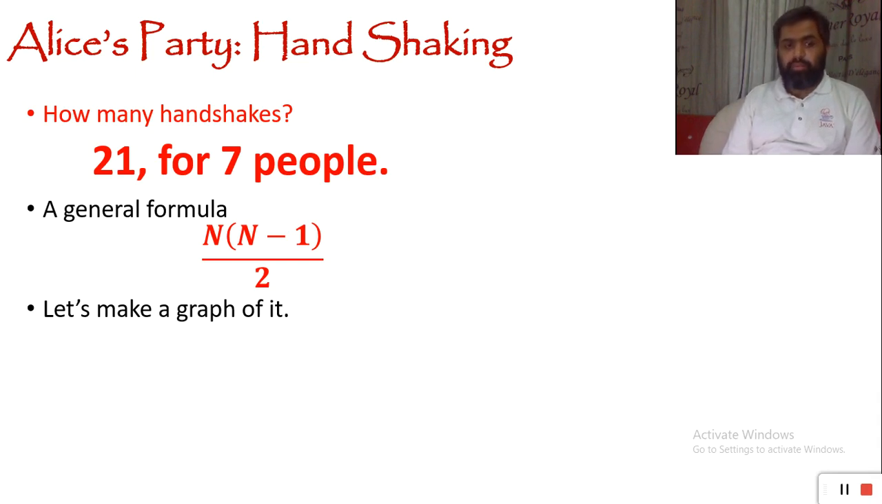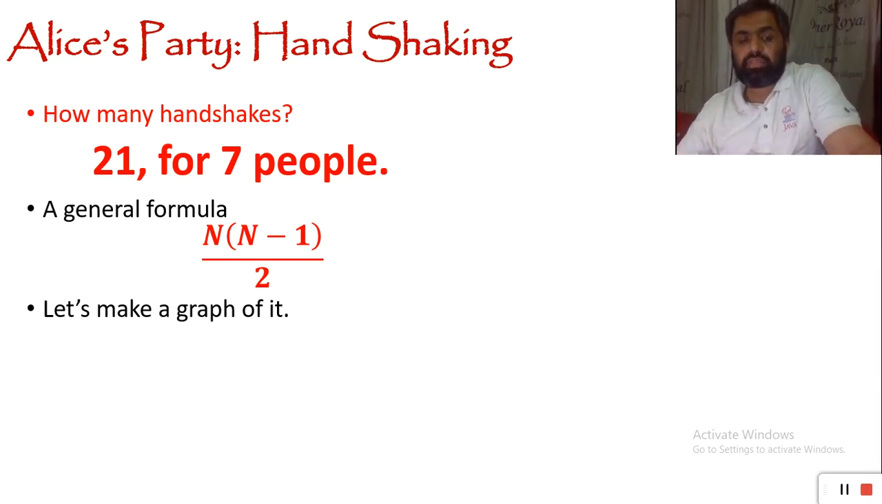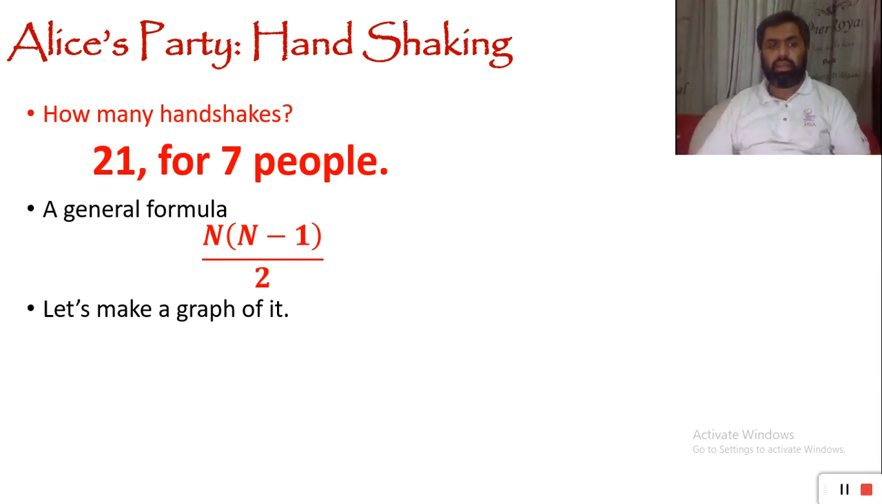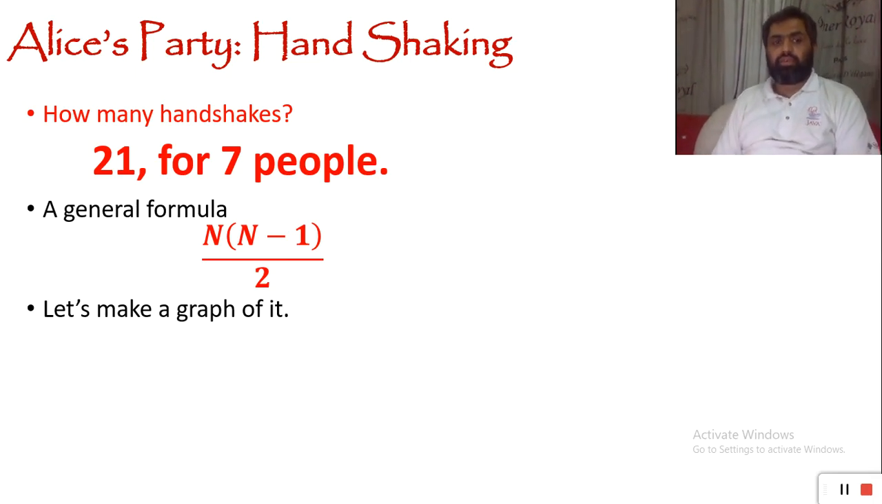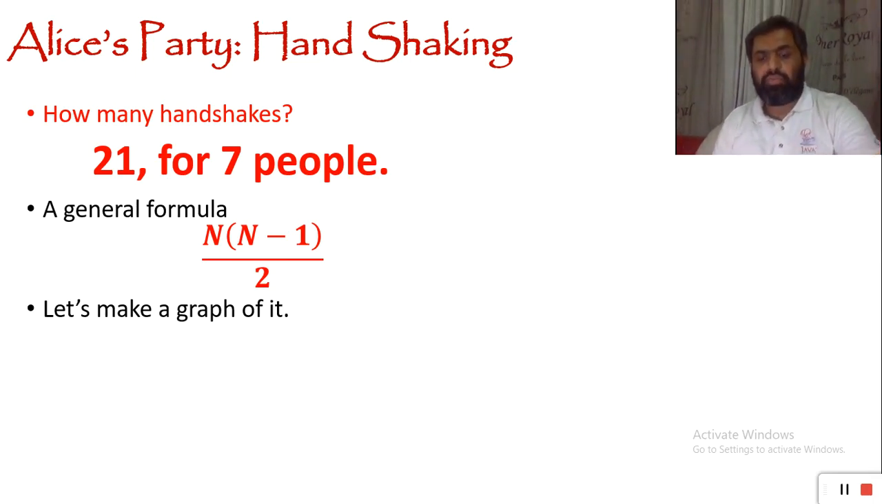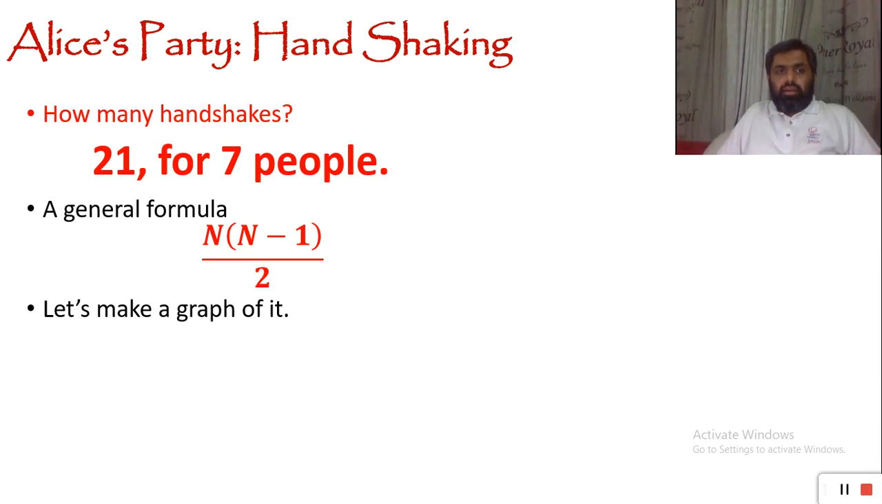When we have some entities, let's suppose n entities, and they have a certain relationship among each other, each and every entity having some certain relationship with each and every other entity, then we call it the handshaking lemma. And how many relationships do we have? We have n times n minus 1 divided by 2. For example, in the example that we just did, the relationship was handshaking. So how many handshakes did we have? It was n times n minus 1 divided by 2.